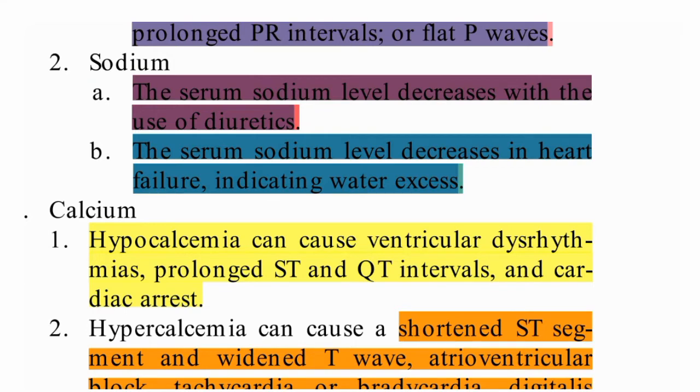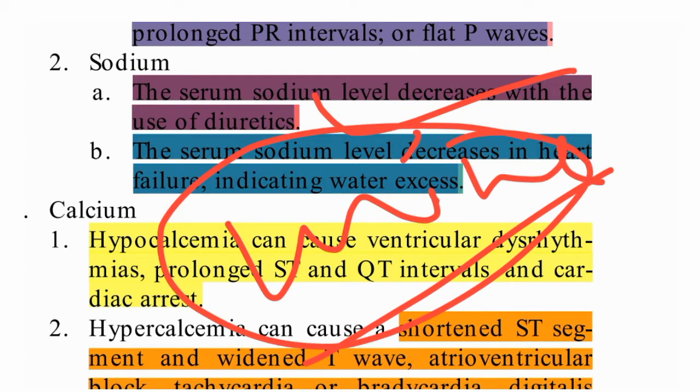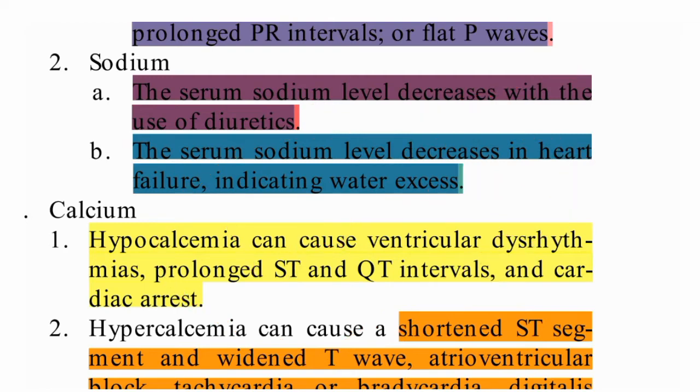When we use diuretics, it will increase the urine frequency. When the patient passes urine, all electrolytes go out, and it will lead to hyponatremia. So if the patient is using diuretics, the patient may have hyponatremia.